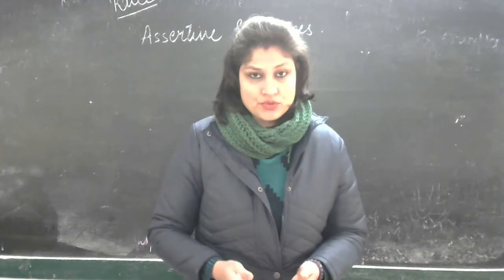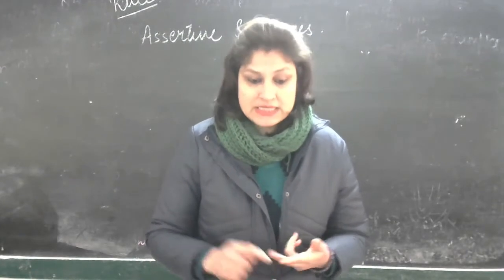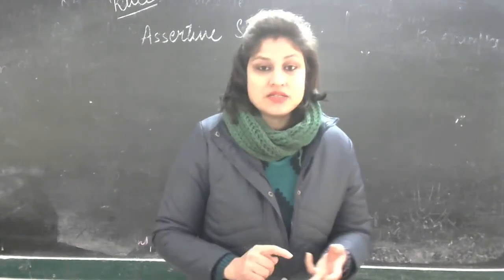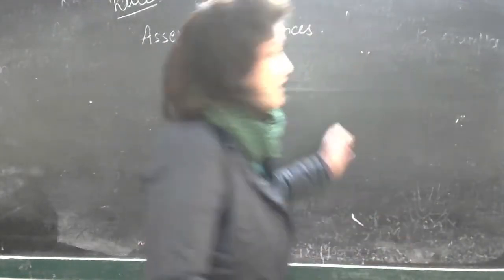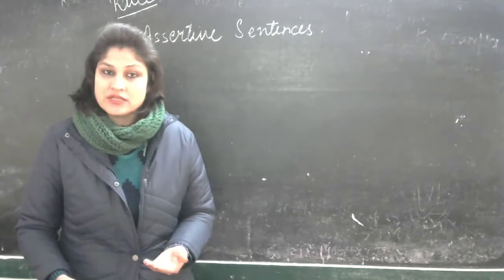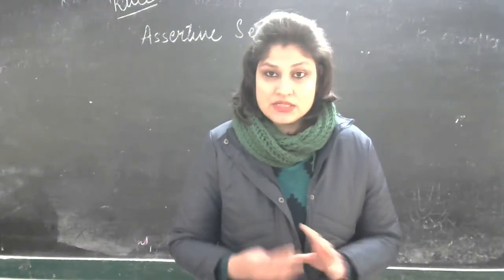Direct and indirect speech. I have already explained some of the rules to you. Now we move to rule number 5, where we'll be talking about assertive sentences, imperative sentences, interrogative sentences, and exclamatory sentences. Right? We'll go through all these sentences. I will discuss the examples, and then you'll understand how we need to change them. I hope you remember the rules that we did in the previous video. The first thing that we're looking for is your reporting verb, then the tenses. So this is how you'll understand.